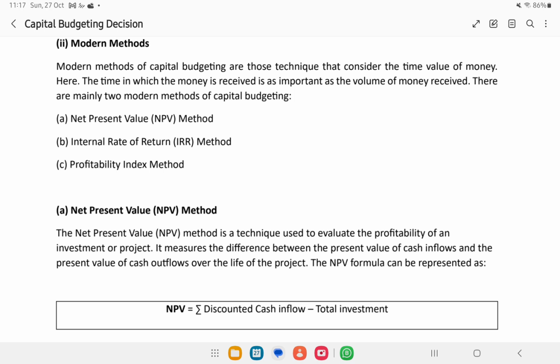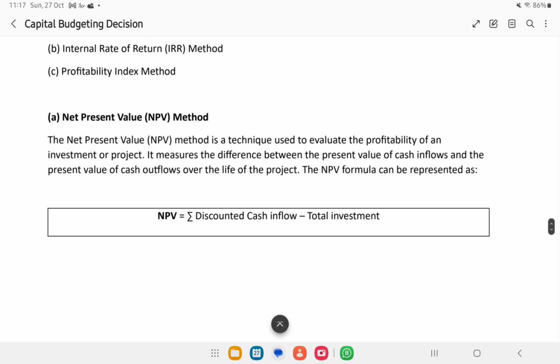Now we have three modern methods. Out of these, just one we will do in the upcoming video. The other two methods, let them be, just know them. The three methods are the net present value method, the IRR method, and the profitability index method.